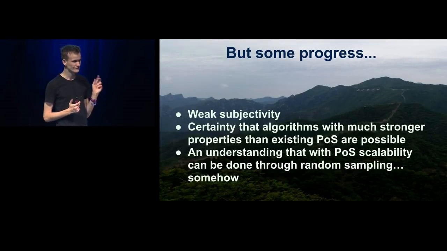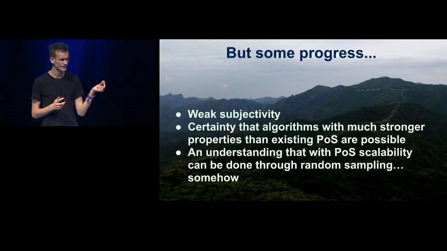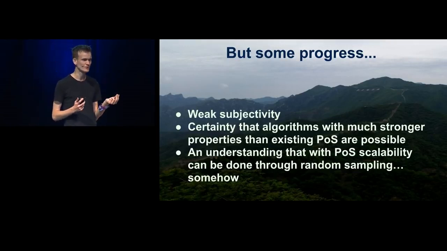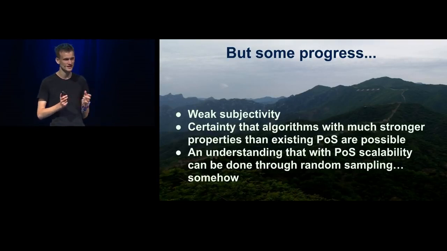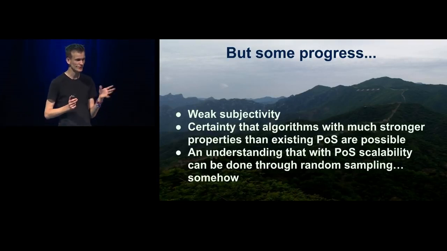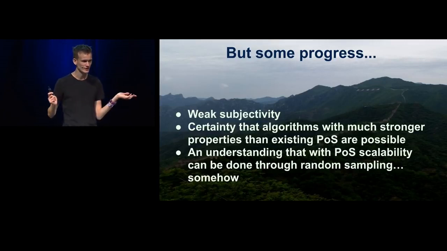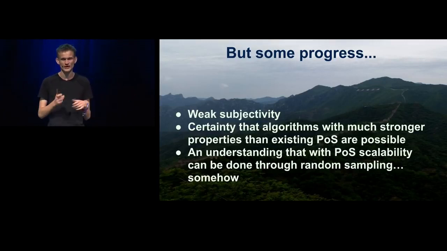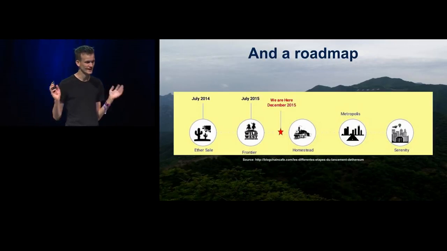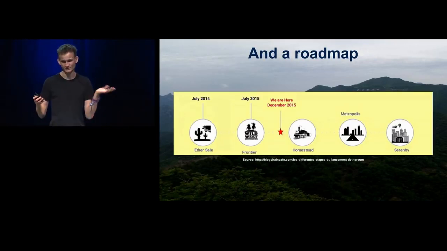Also, we got more and more certain that algorithms with much stronger properties than the proof-of-stake algorithms that existed at the time, things like Peercoin and all of its derivatives, were actually possible. And there was a growing understanding that there was some proof-of-stake scalability strategy that you could somehow do through random sampling, but we had no idea how. And we had a roadmap.